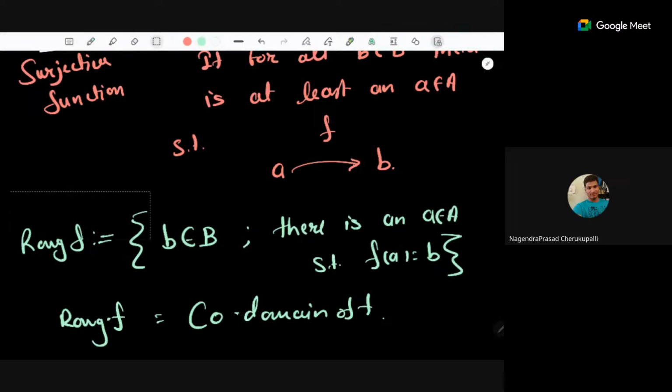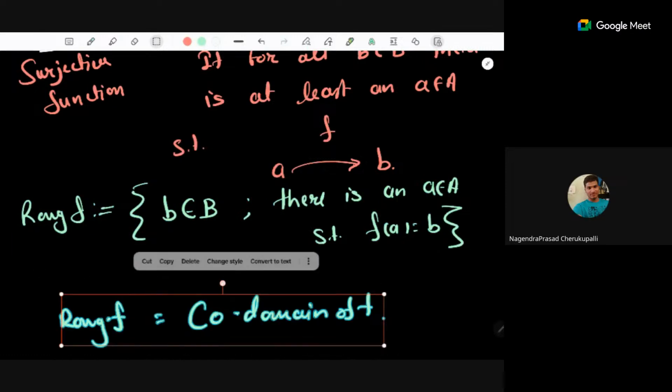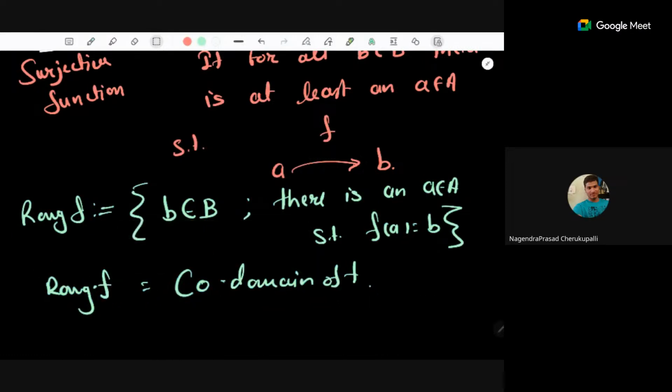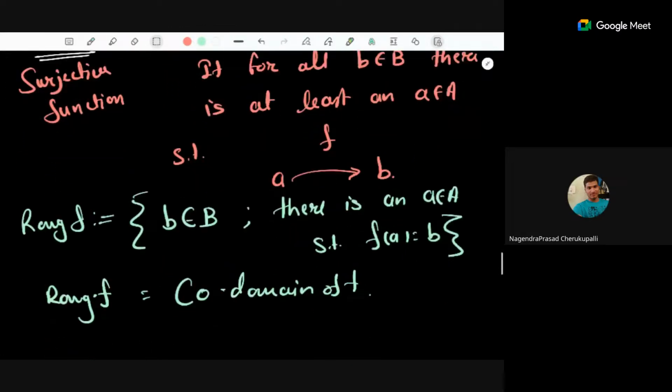So what are the onto functions? The first thing is the range set should be equal to the codomain set. That's all you have to remember. If you understand the range, those values from your codomain which have a pre-image, and if all values of the codomain have a pre-image, then that function is an onto function. Is that clear? The definition of onto function? Any doubt?